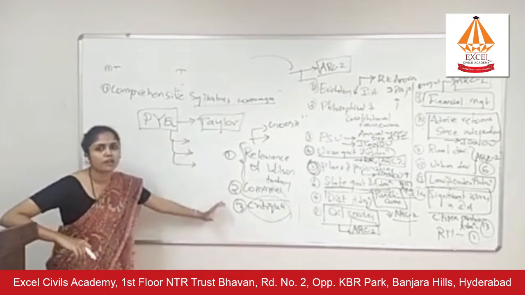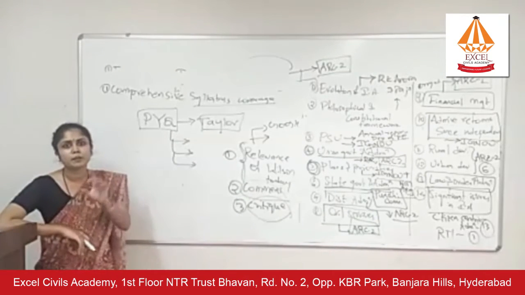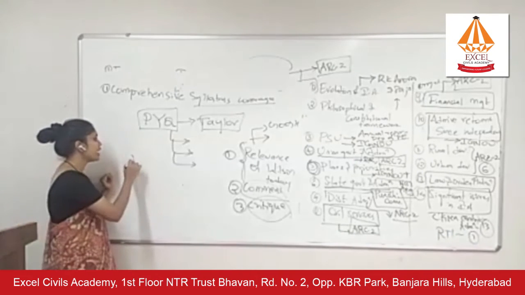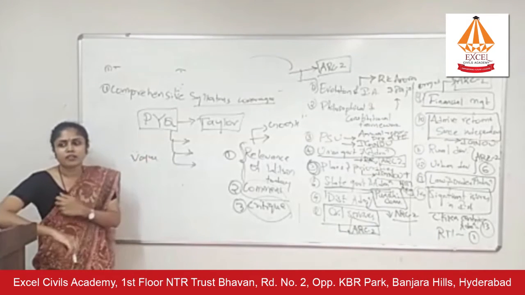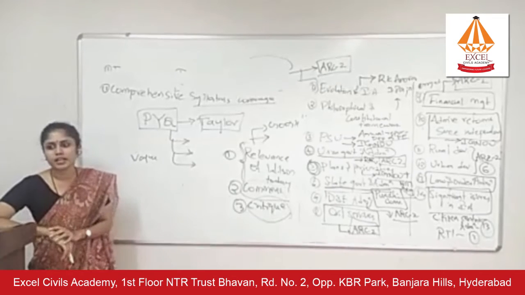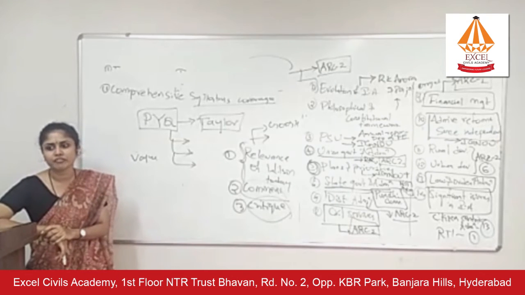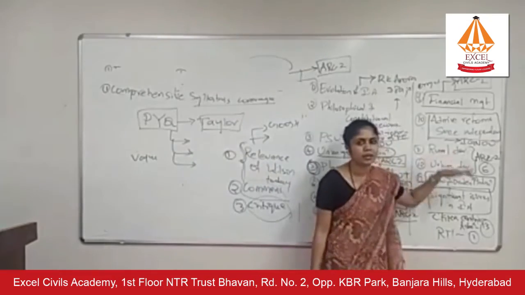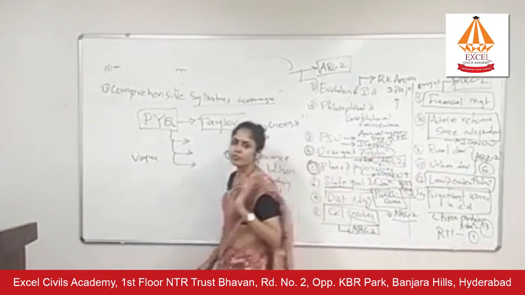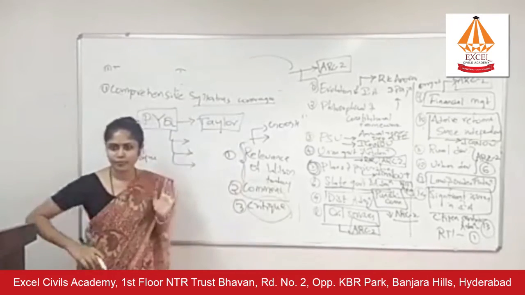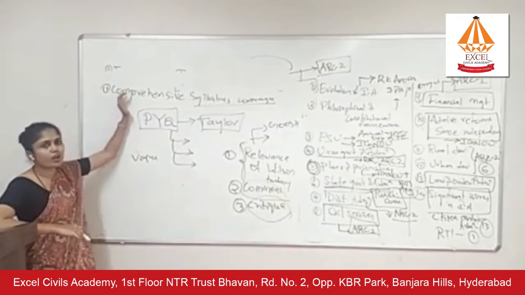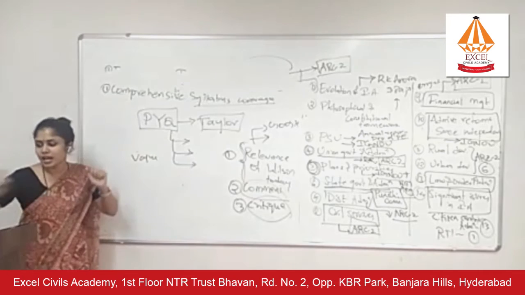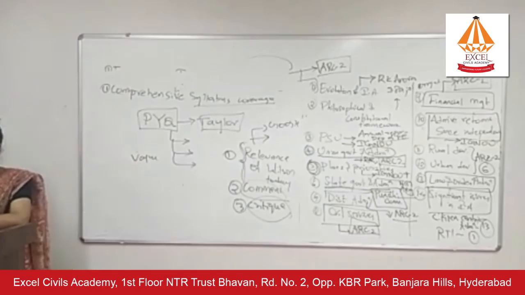In optional, you need to cover all the dimensions because in your syllabus, you will only be given vague topic names, right? What do you understand by rural development? It is a vague topic name which is being given, right? Now, what are the questions which will be asked under rural development? You will only know when you go through previous year questions. All right. So this is how you have to cover your syllabus comprehensively. I'll give you another example.